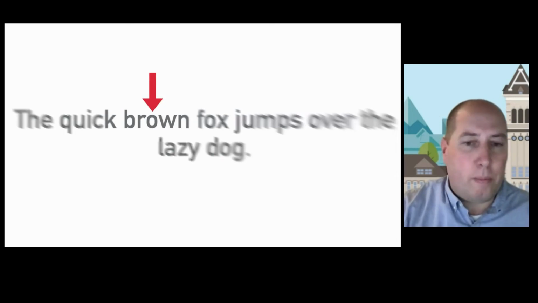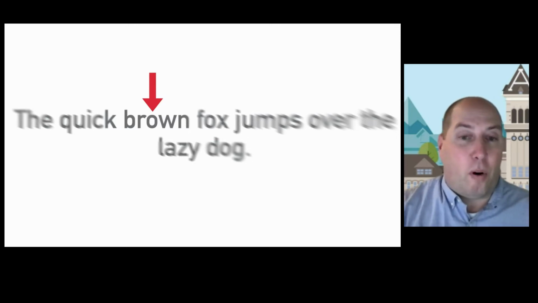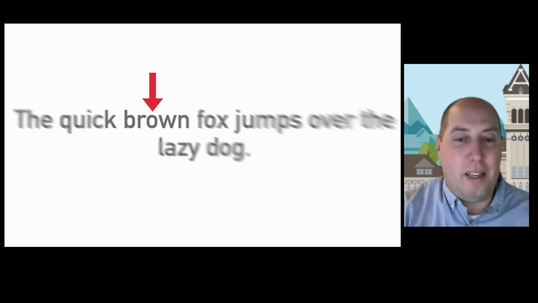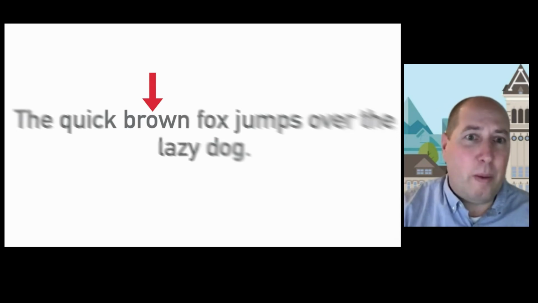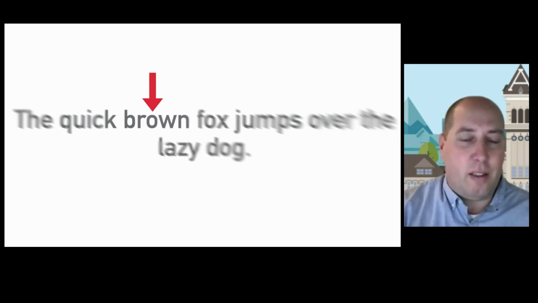And while that jump is occurring, a few things are happening. First, we're processing the things that we just saw, and we're predicting the things that might happen in the future. For instance, we might predict that fox is coming, and our brain might know that, and thus we're not going to land on it visually next time. We'll just skip over it. It can also correct things that it got wrong.